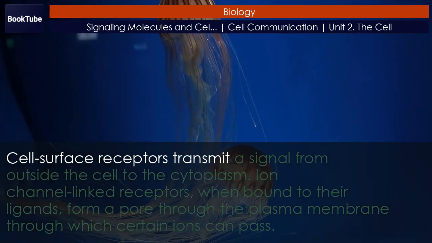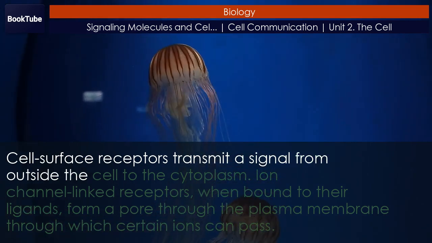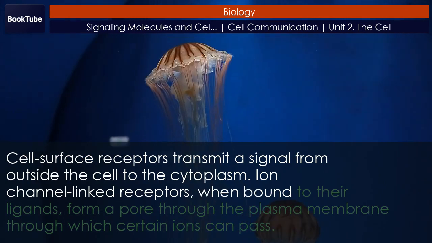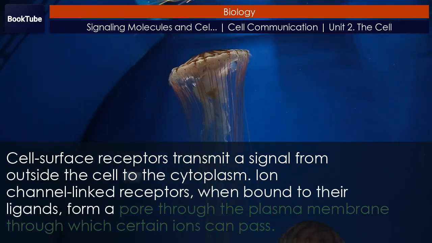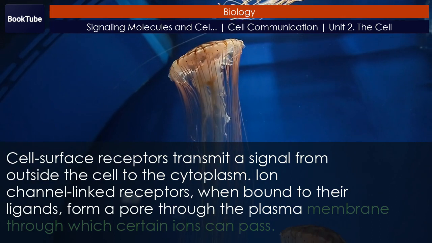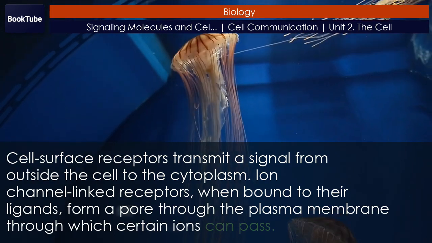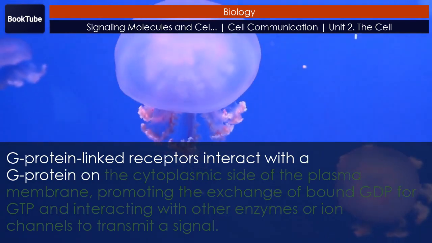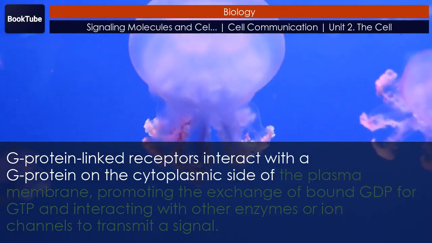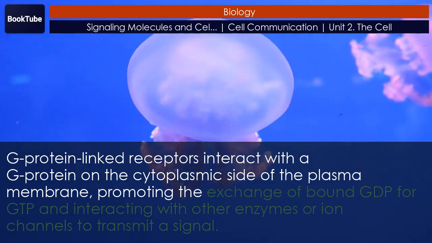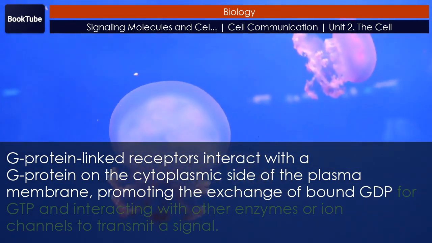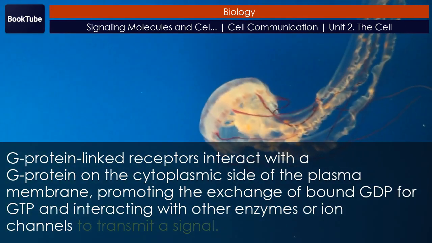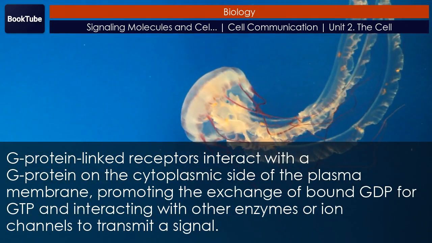Cell surface receptors transmit a signal from outside the cell to the cytoplasm. Ion channel-linked receptors, when bound to their ligands, form a pore through the plasma membrane through which certain ions can pass. G-protein-linked receptors interact with a G-protein on the cytoplasmic side of the plasma membrane, promoting the exchange of bound GDP for GTP and interacting with other enzymes or ion channels to transmit a signal.